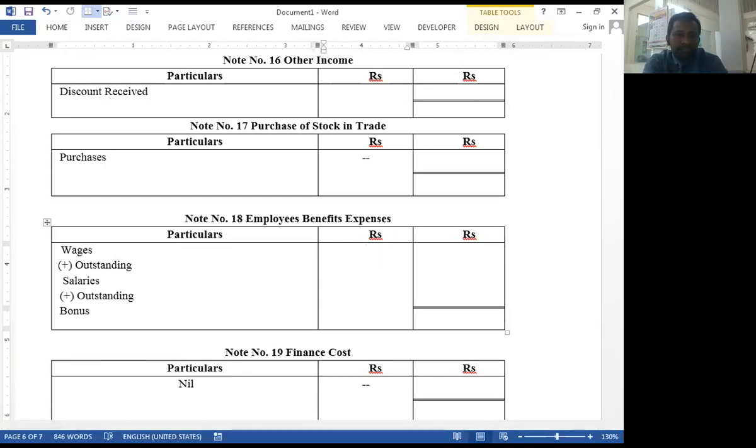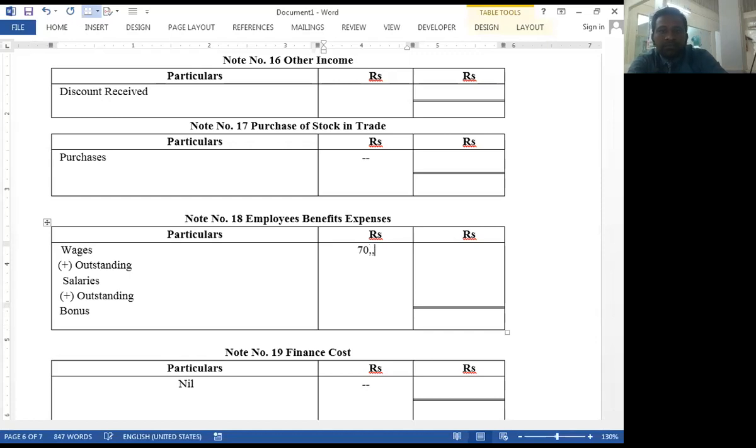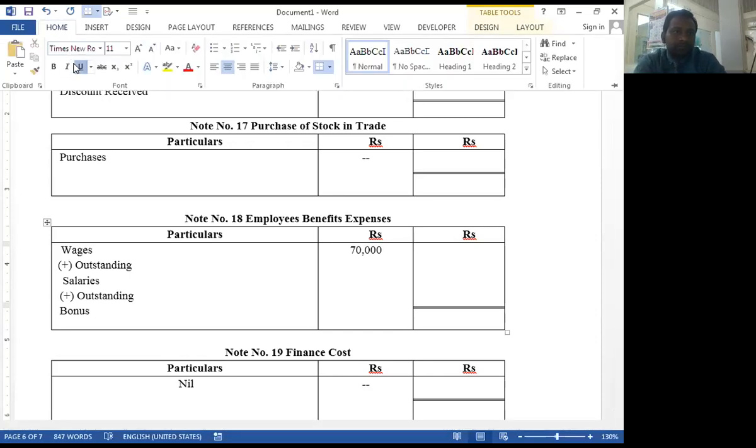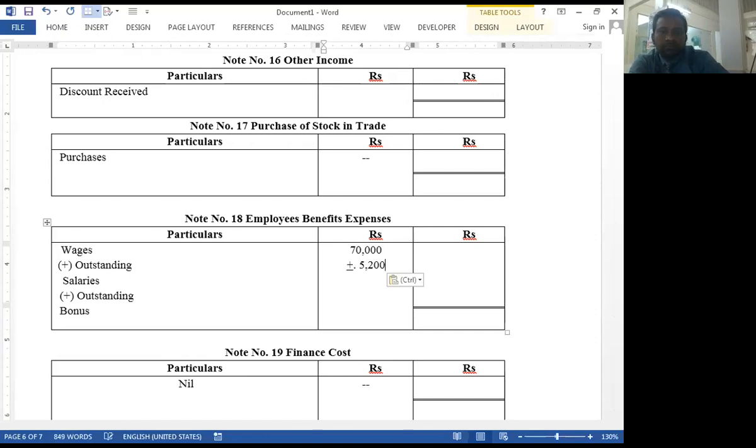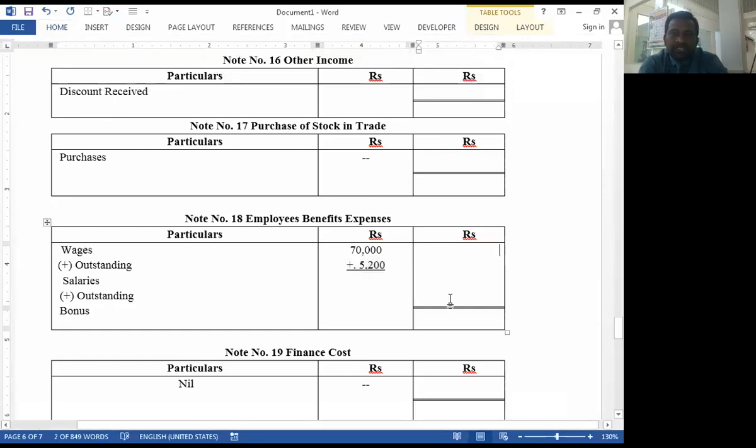What is the amount of wages? 70,000, right? 70,000, add 5,200, which is the outstanding amount. So total 70,000 plus 5,200, 75,200.